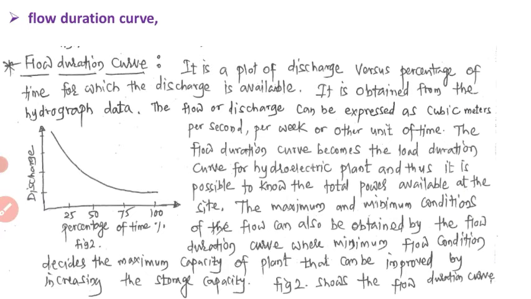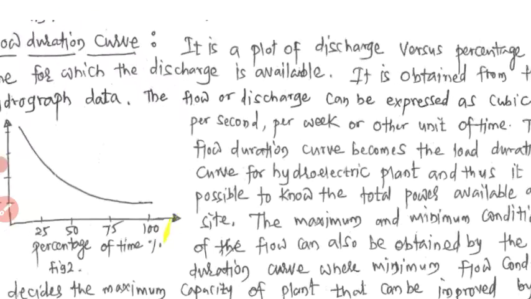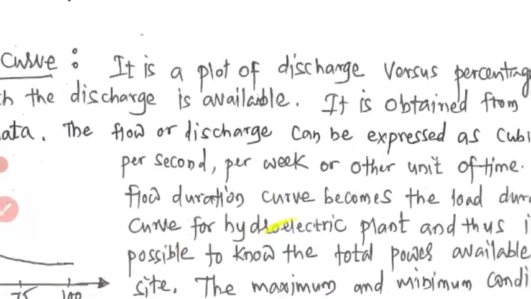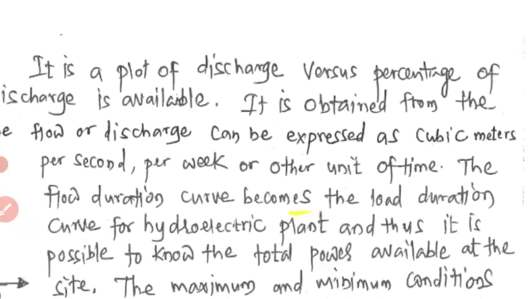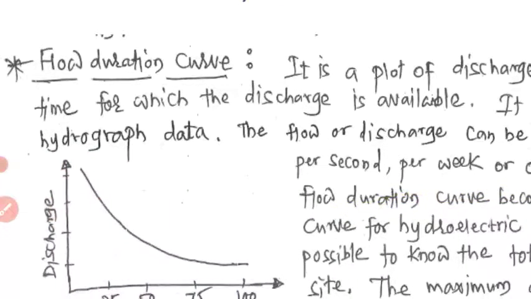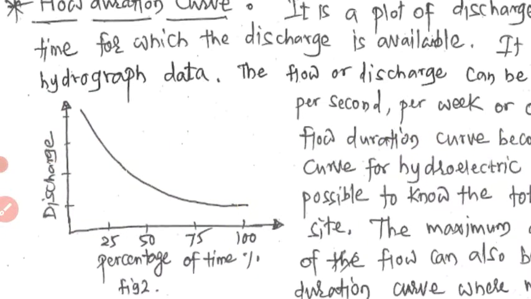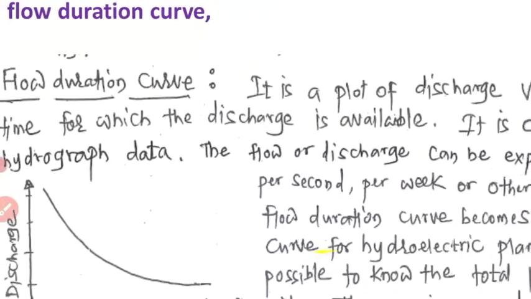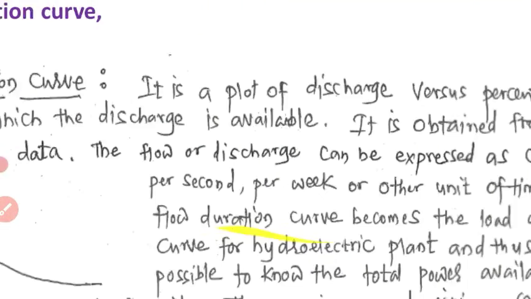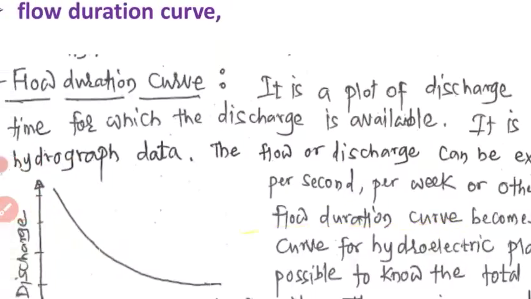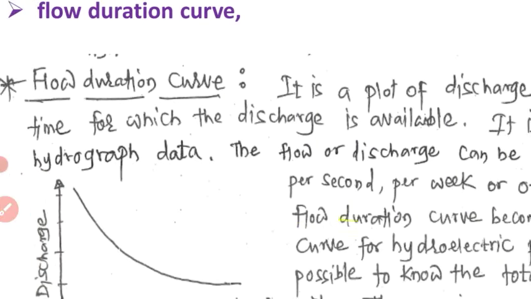Next one is flow duration curve. It is a plot of discharge versus percentage of time for which the discharge is available.